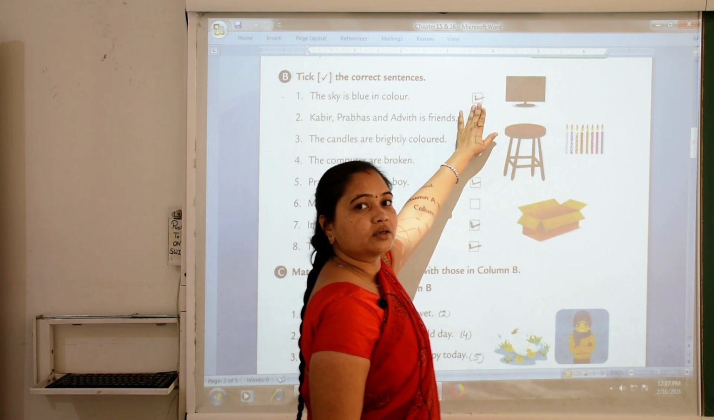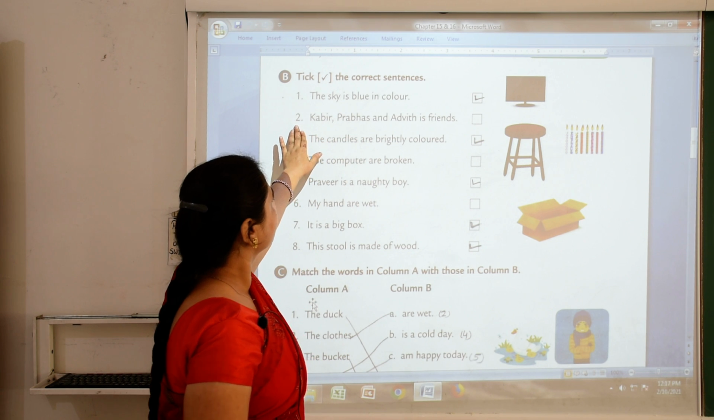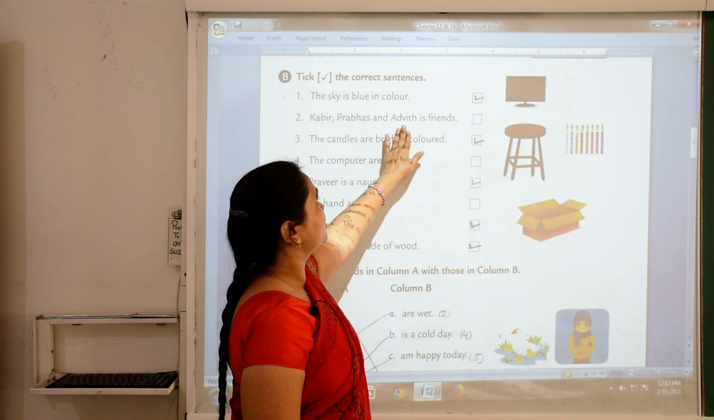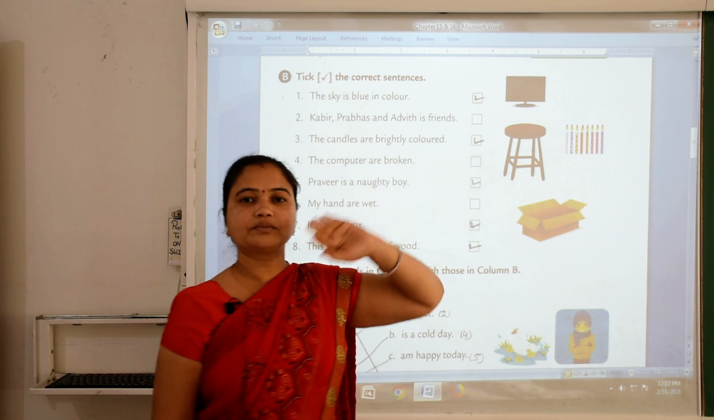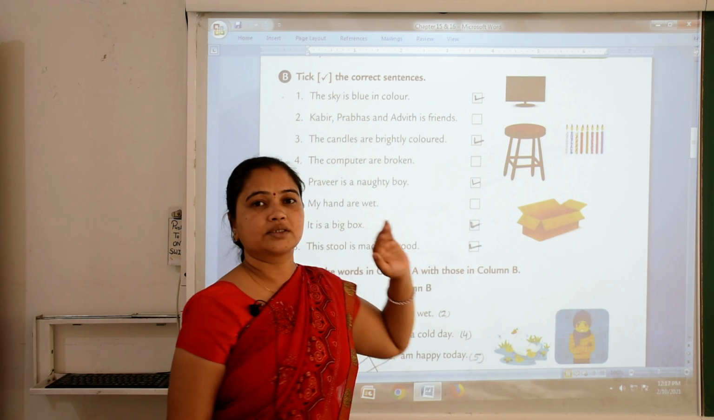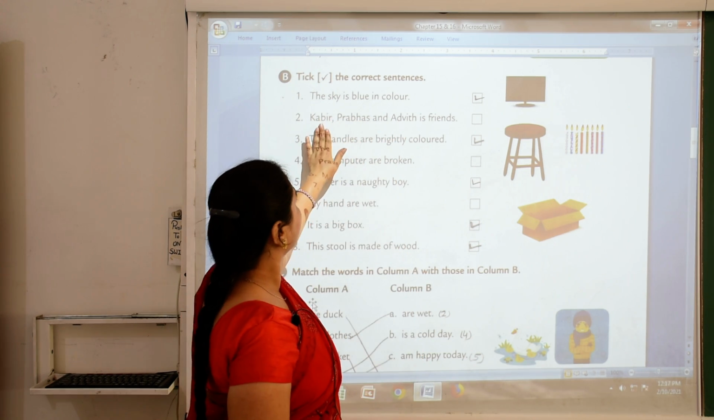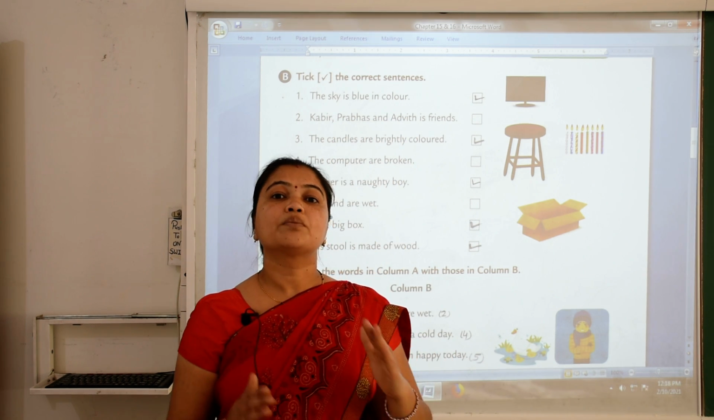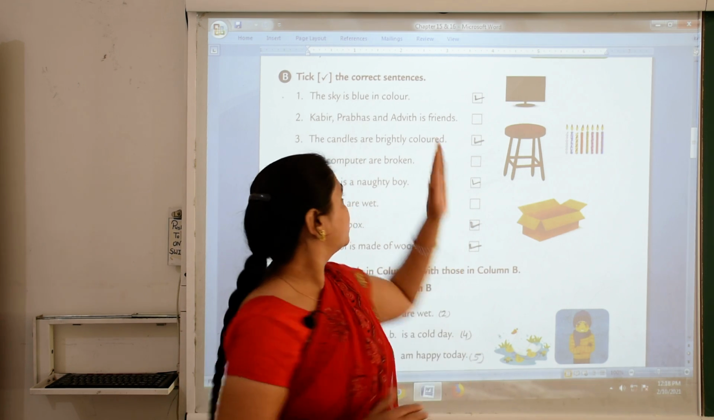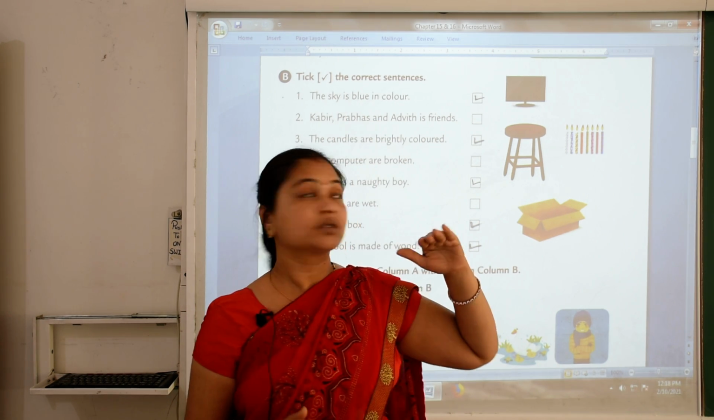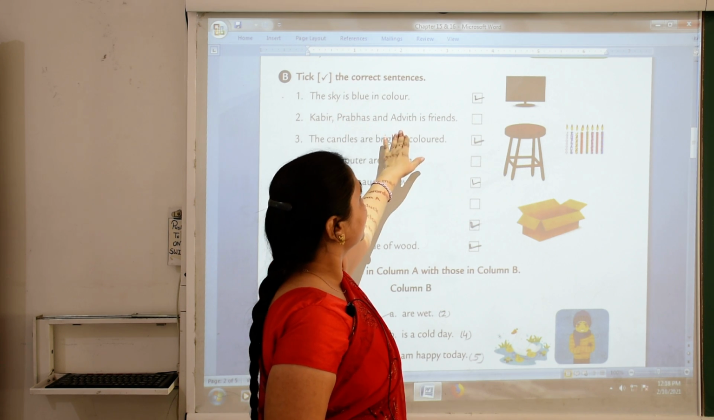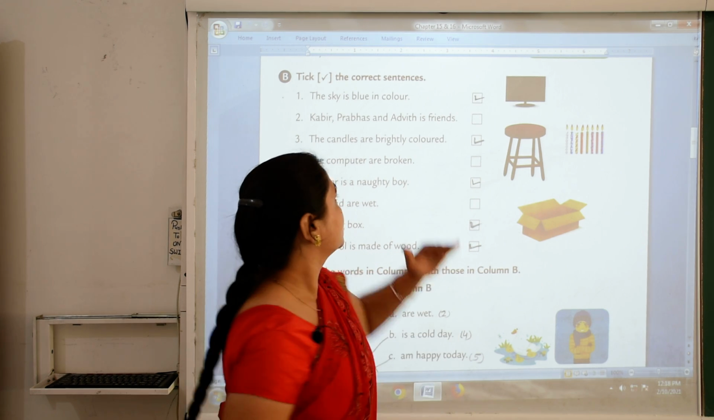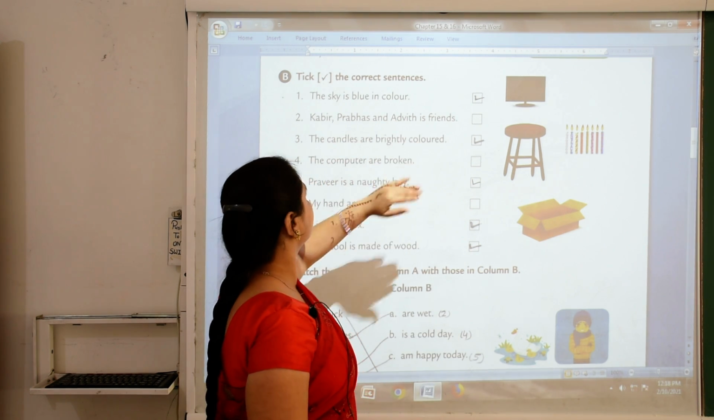You tick on right. Number 2, Kabir, Prabhas and Edwith is friends. It is wrong sentence because Kabir, Prabhas and Edwith are plural naming words. More than one, 3 है यहाँ पर. कबीर, प्रभास एंड एडविट. यहाँ पर हमको किसका यूज करना था? आर का. सो इट इज रॉन्ग सेंटेंस.